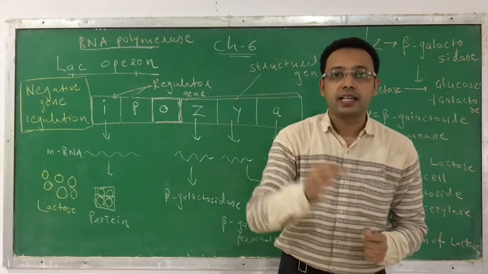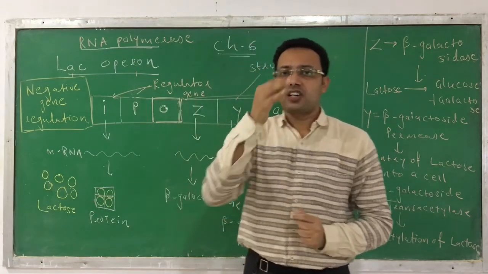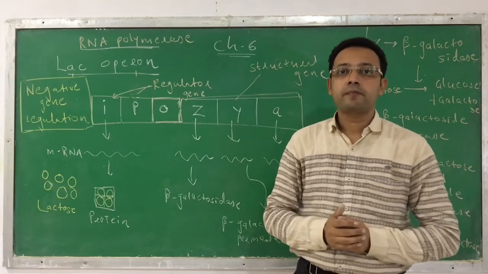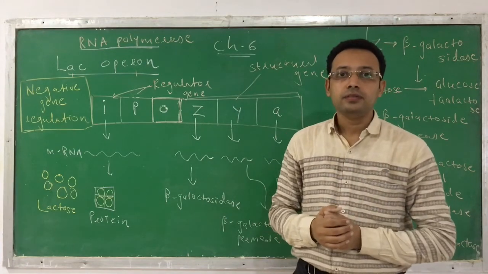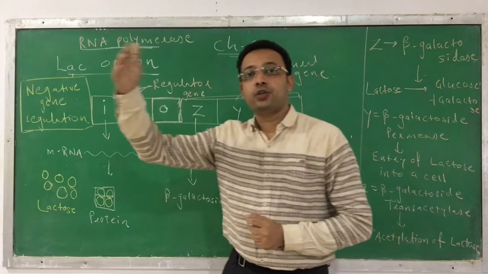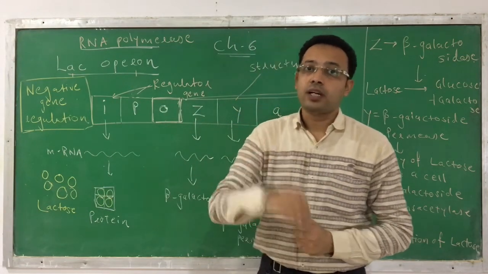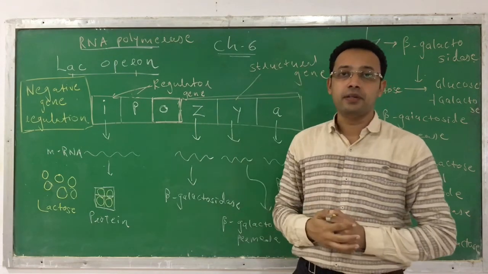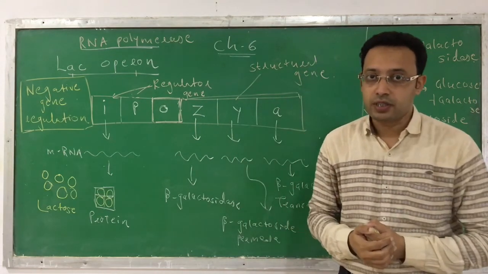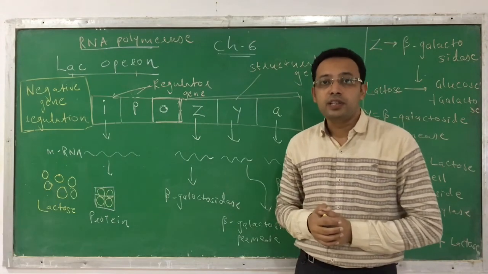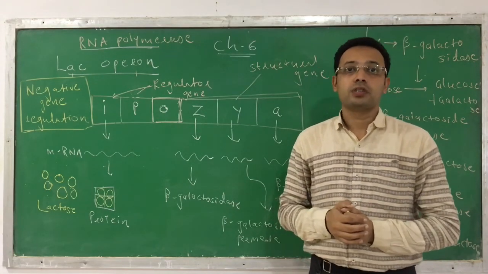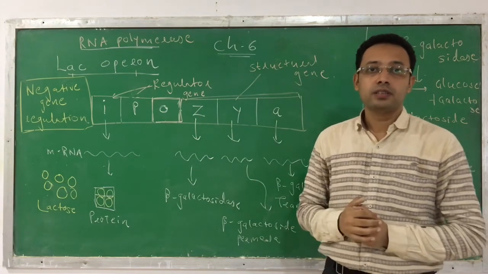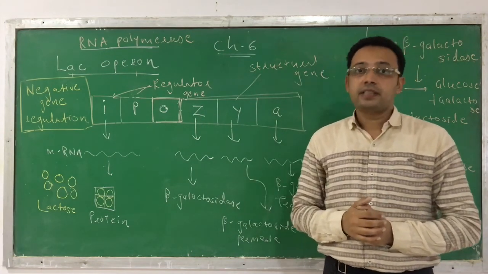So if you have been asked to explain lac operon or negative gene regulation, then you have to explain the structure of operon, specifically lac operon, what happens when the lactose is absent, and what happens when the lactose is present. Clear? So you have to draw three different diagrams and then explain. So that's all about regulation of gene expression. Students, learn it thoroughly, it's very important.